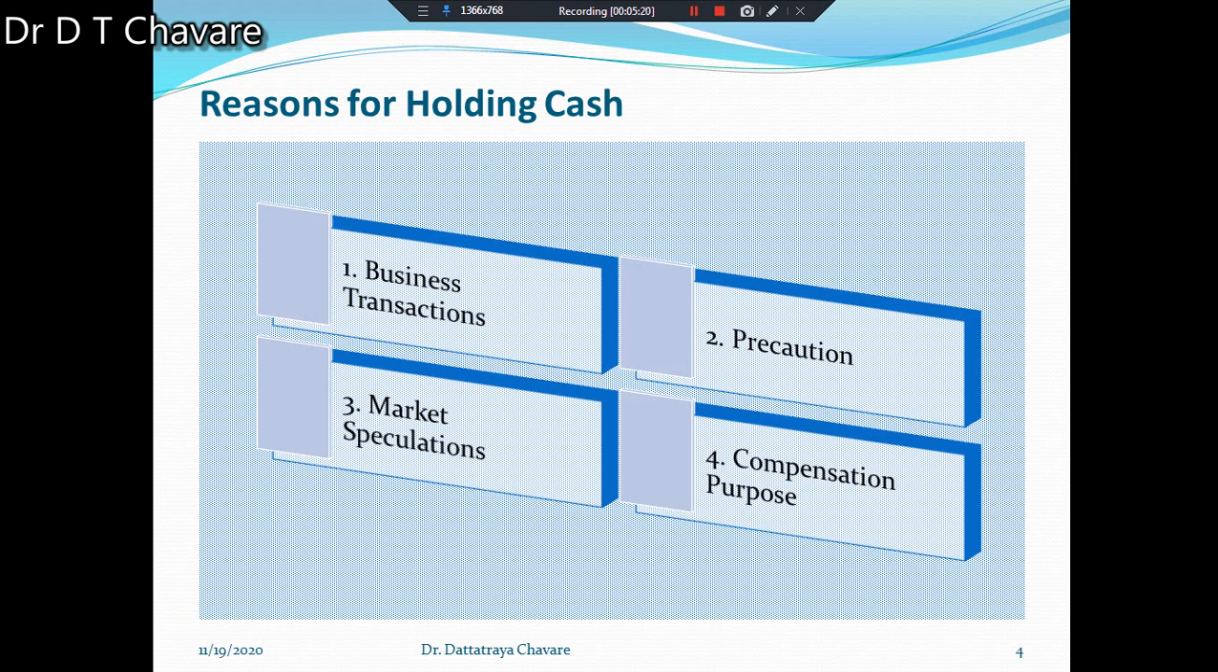Business has to enter into different types of transactions. Every business transaction results in inflow and outflow of cash. It is necessary to maintain adequate cash balance to meet business obligations. Cash is held by the firm for meeting routine business payments. It means that all such things are done in business transactions, and for completion of the business transactions, cash is held by the business.